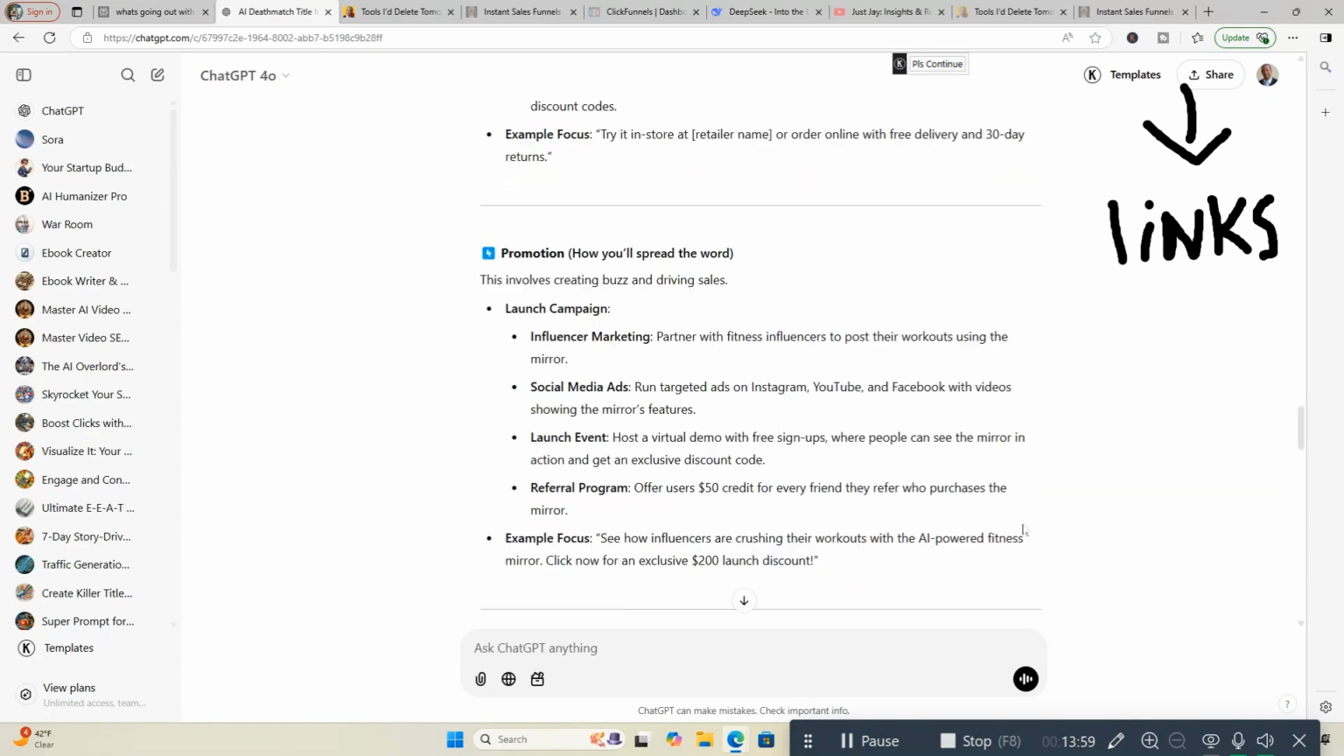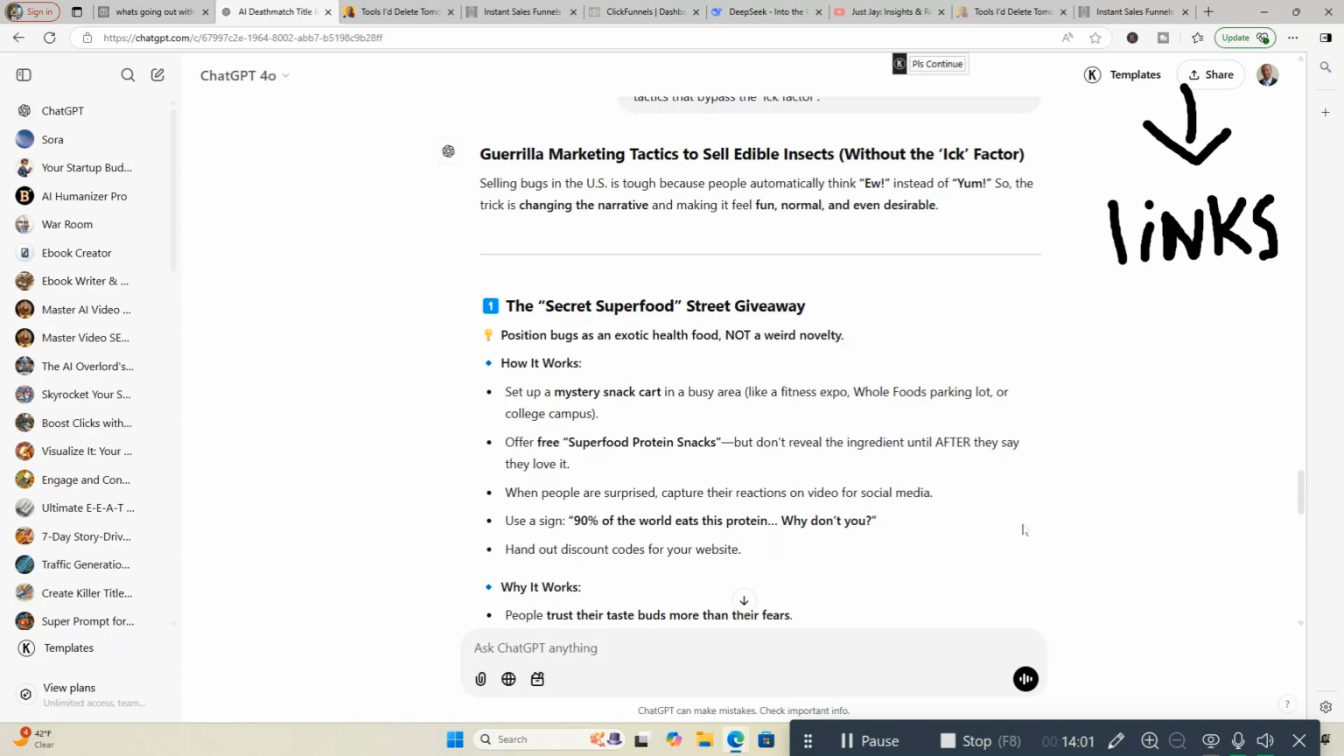This is our old one. Here we go. Selling bugs in the U.S. is tough because people automatically think ew instead of yum. So the trick is changing the narrative and making it feel fun, normal, and even desirable. Good, but kind of more boring than the other one. The secret superfood street giveaway. Position bugs as an exotic health food, not a weird novelty.